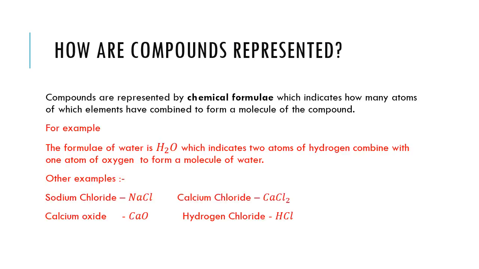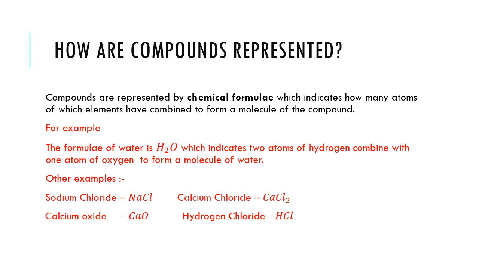Now we will take the next topic: how are compounds represented. Compounds are represented by chemical formula, which indicates how many atoms of which elements have combined to form a molecule of the compound. I repeat, compounds are represented by chemical formula, and chemical formula indicates how many atoms of which element have combined to form a molecule of the compound.